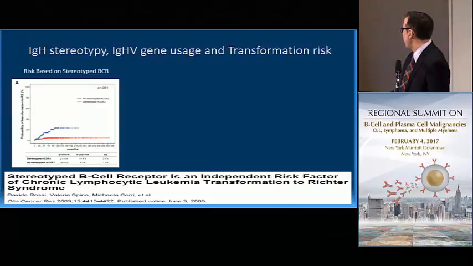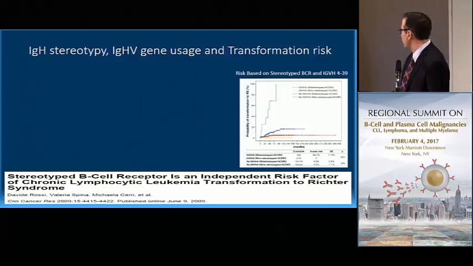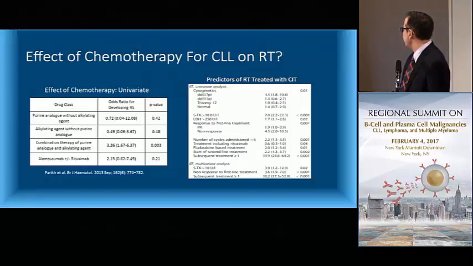This was already presented by Rick, but a stereotyped BCR by itself seems to have important prognostic significance for the development of Richter's transformation. Then when you start to combine that with IgVH status, mutated versus unmutated, you see the risk goes up tremendously. And then if you look specifically at usage of 439 combined with stereotyped BCR, you can start to see a model where for patients who are using 439 and have a stereotyped BCR, those patients have a tremendously increased risk of developing Richter's transformation.